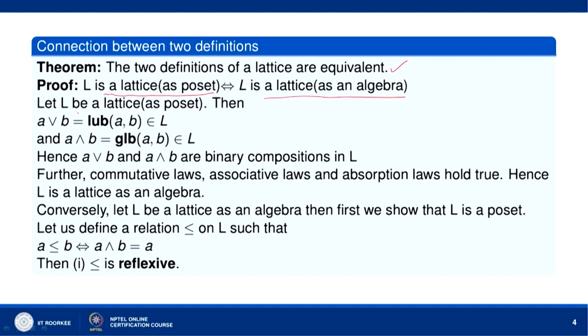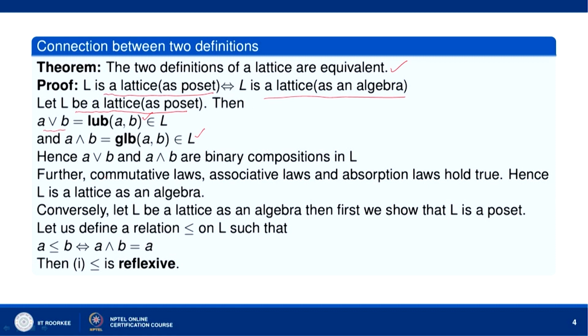Let L be a lattice as a poset. Then A join B, as we know, is the least upper bound of A, B which is there in L, and A meet B equals the GLB of A, B which is there in L. So, A join B and A meet B are two binary compositions in L. We are going to prove that L is a lattice as an algebraic structure.